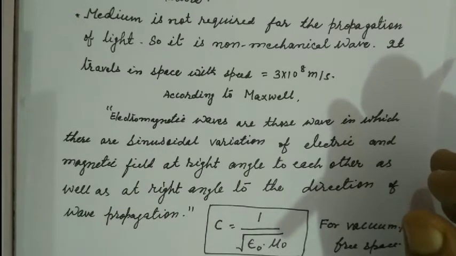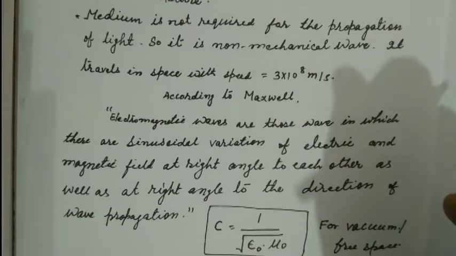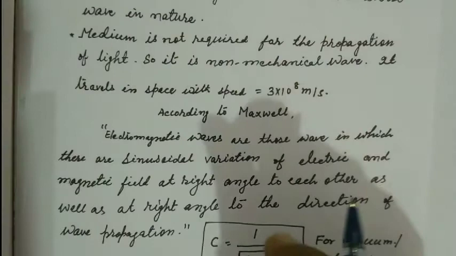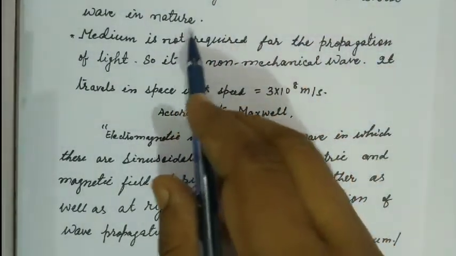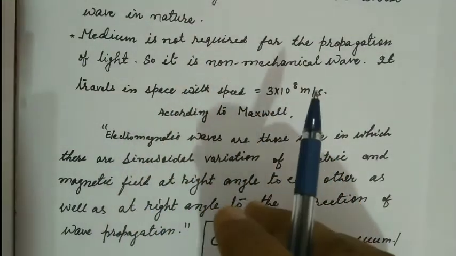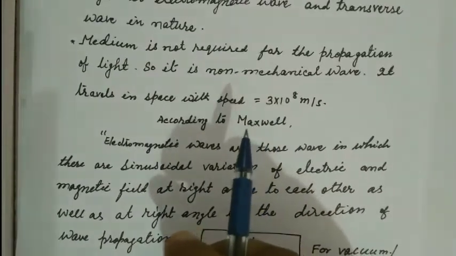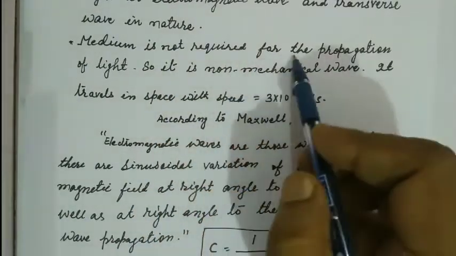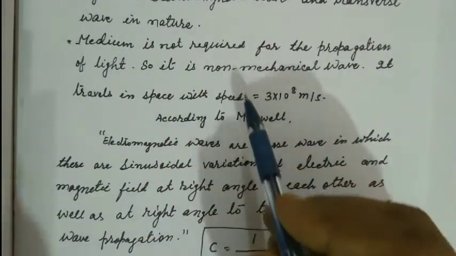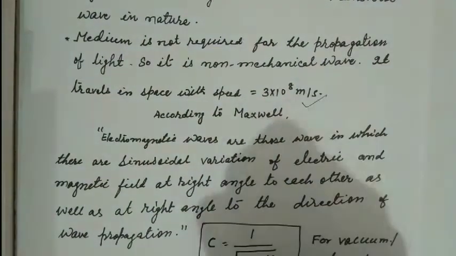Various scientists have introduced their properties of light. One of them is that light is an electromagnetic wave, which is transverse in nature. Light travels in a straight line and travels in vacuum, free space. So it is a non-mechanical wave; a medium is not required for the propagation of light. It travels in space with a speed of 3 into 10 to the power 8 meter per second.